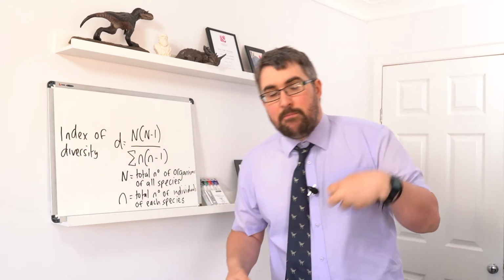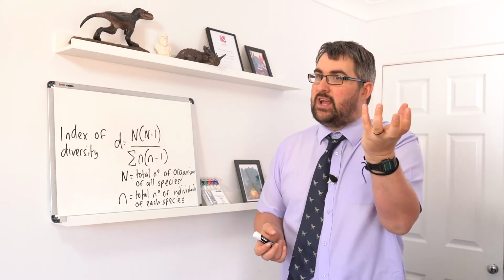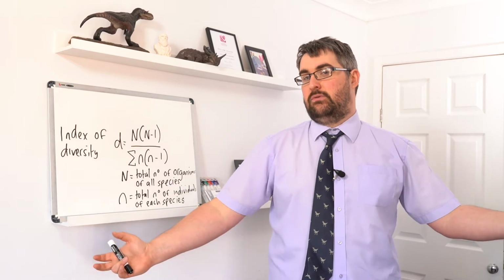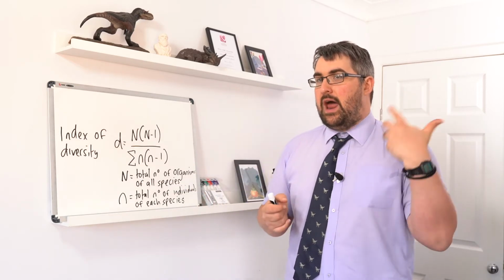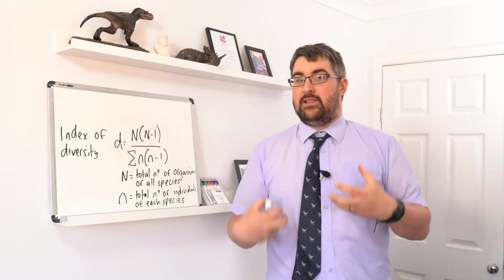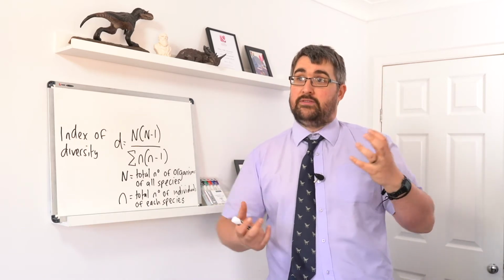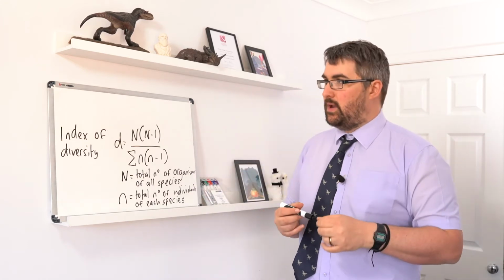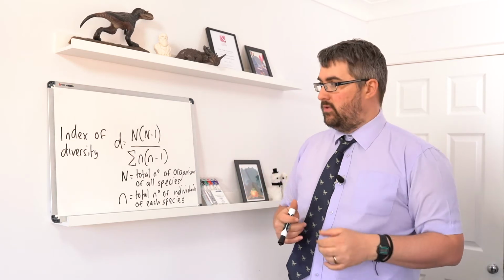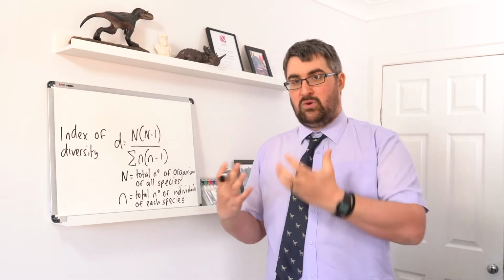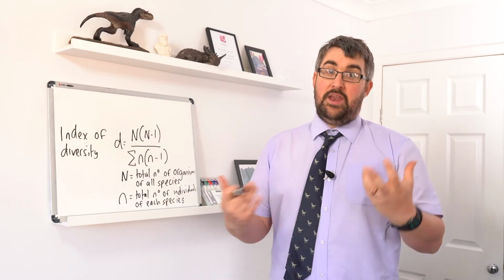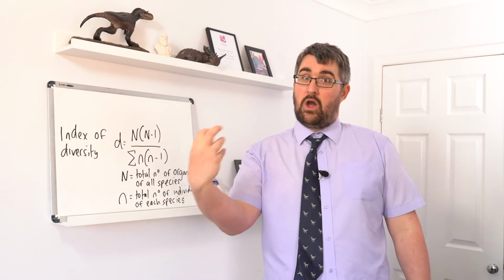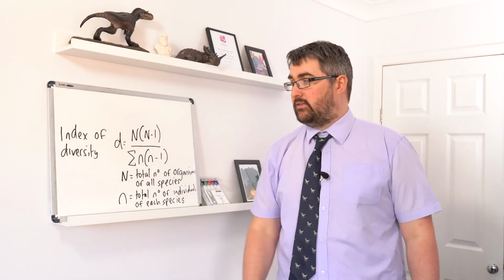Whereas habitat B might actually be the opposite. So it has the same richness, same number of species, but we might find that one or possibly two have large numbers of individuals, but fewer numbers of the others. And actually we would see that habitat B is less diverse overall because it has a lower evenness. The distribution of individuals of each species is not as balanced. And actually those sorts of habitats are the ones that are vulnerable to any kind of change in the environment, because like I said before, if you affect one of those really abundant species, it can have a huge knock-on effect onto the others.